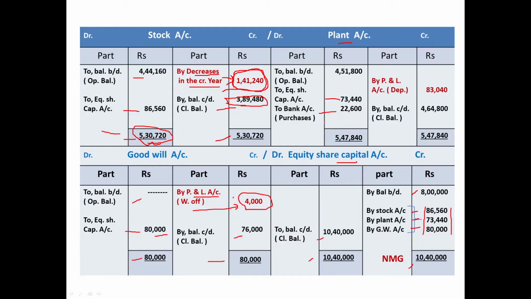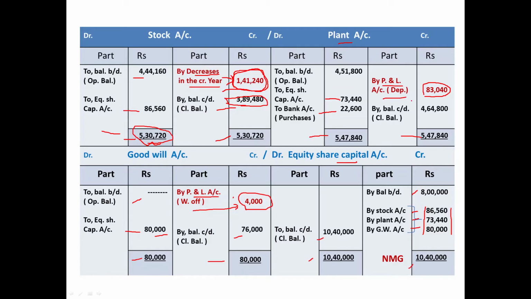Let us close this account. Debit side looks bigger. Total 5,47,840. Put it on the credit side. That gives a balancing figure on the credit side, 83,040 rupees. Apply the common accounting sense, common accounting knowledge. This must be the depreciation on the plant.